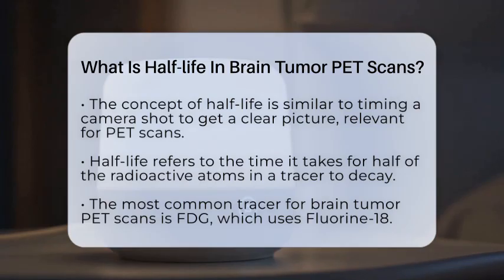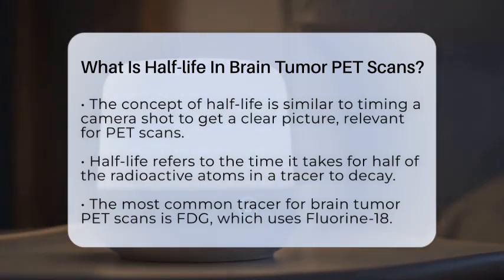Half-life is the time it takes for half of the radioactive atoms in the tracer to decay and lose their radioactivity. This decay process is natural and predictable, and it's essential for how PET scans work. In brain tumor imaging, the most common tracer is called fluorodeoxyglucose, or FDG. It's tagged with a radioactive isotope called fluorine-18.